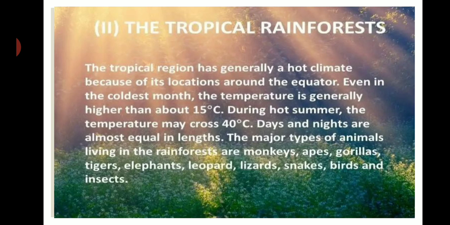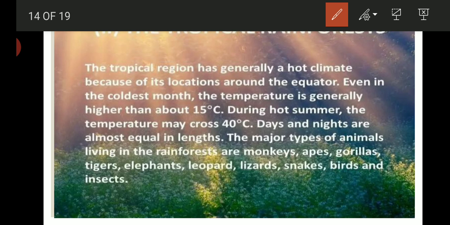Now let's discuss the tropical rainforest. The tropical rainforests are the areas which lie close to the equator. They are the tropical region, and they extend between 10 degree north and 10 degree south. The tropical region has a hot and humid climate with abundant rainfall throughout the year. So they have sunlight for at least 12 hours. That is, days and nights are almost equal in length throughout the year.